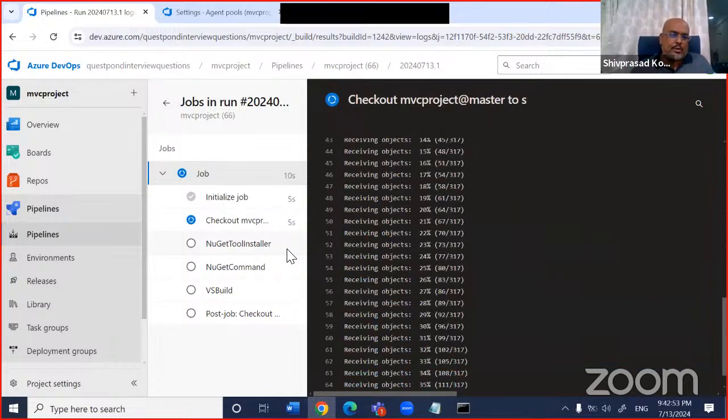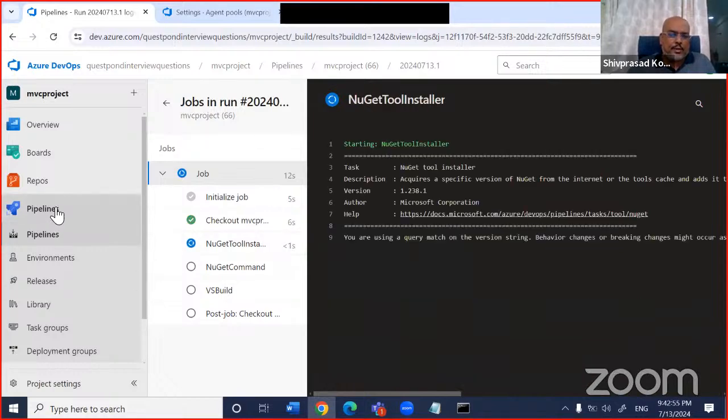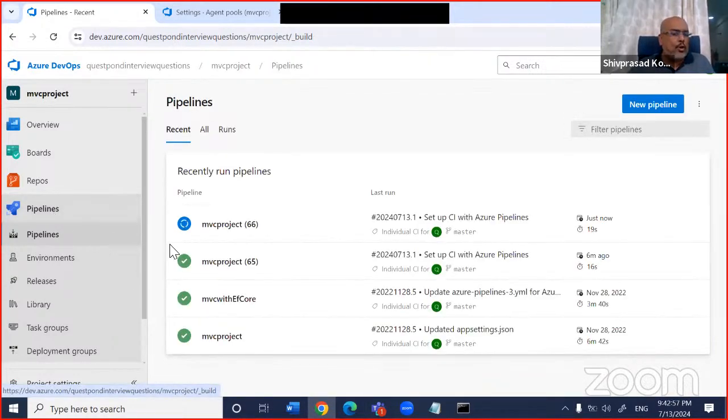So there you can see the steps are executing. It will take some time, and there are some small things out here. Whenever you are in your pipeline, if you see something is completed, it will be green like this. If you see something is red, that means there is an error. And if you see something is happening now, you will see this kind of a build, right?